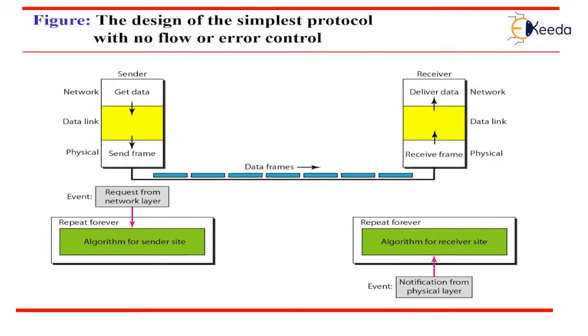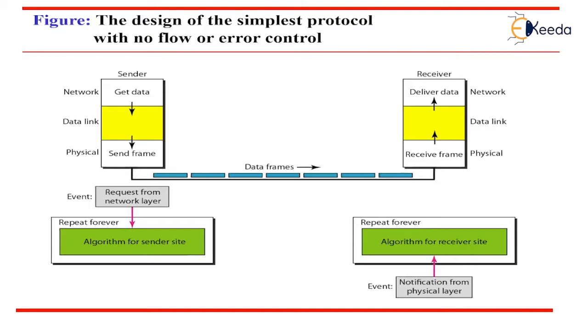The procedure at the sender side is constantly running. There is no action until there is a request from the network layer, and there is no action until the notification from the physical layer. Both procedures are constantly running because they do not know when the corresponding events will occur.